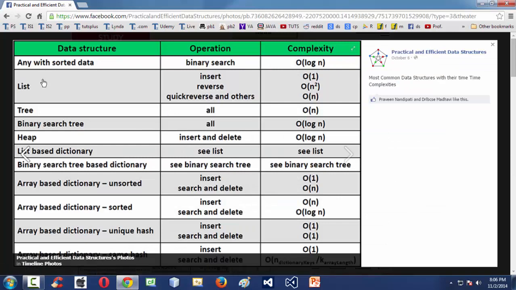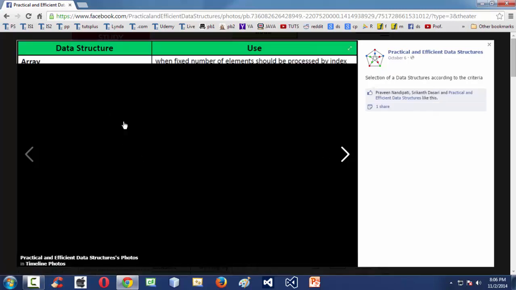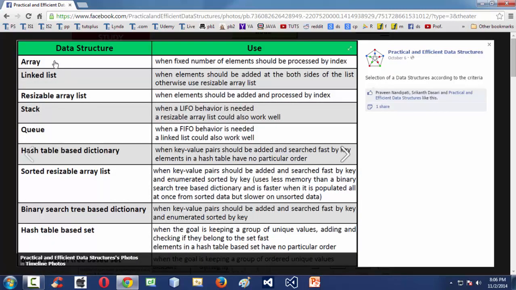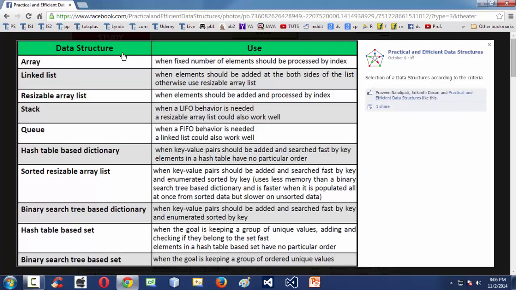If you see this one here: list is a data structure, tree is a non-linear data structure, binary search tree, with respect to time complexities and their operations and so on. In the next pic, you find the use of a data structure like an array. You can use an array data structure with a fixed size, whenever you require a fixed number of elements to be processed by an index.